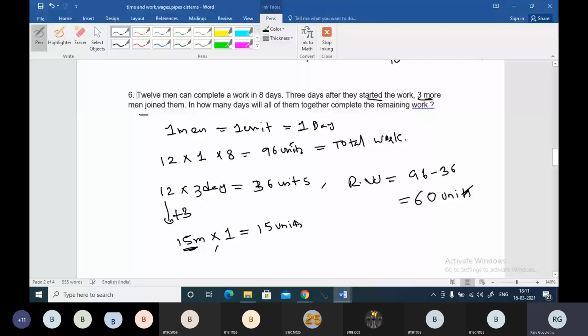So the number of days to complete the remaining work will be the remaining work, 60, divided by 15 units of work capacity. So 4 days will be the answer.